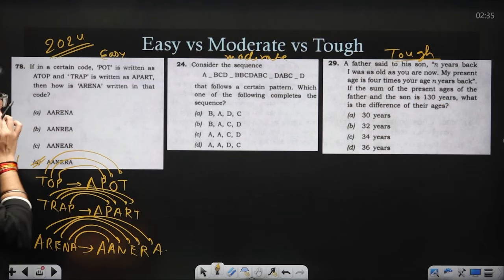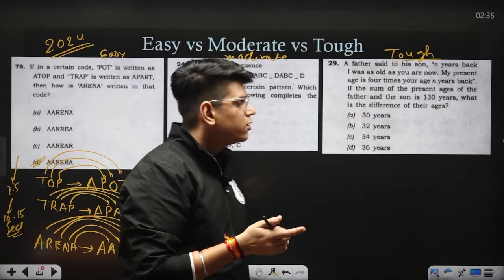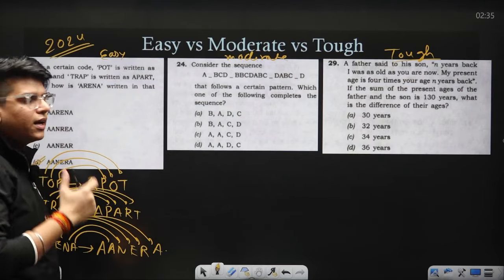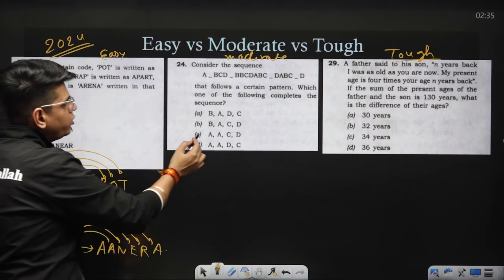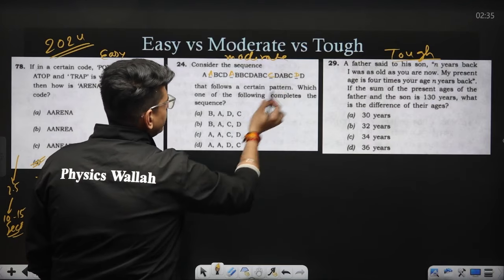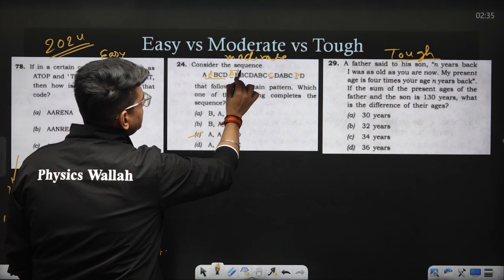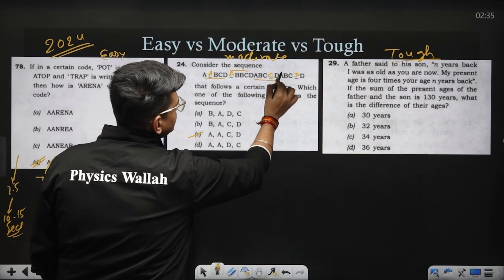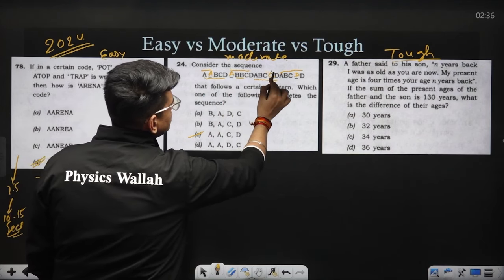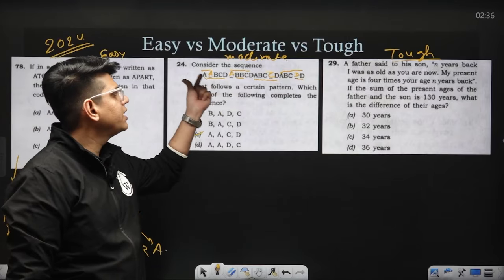Now see the moderate question. I have already told you how to solve this question in the last video. So what we need to do is place these alphabets here in the blanks and find a pattern. So I know when you place A, C and D here, you get a pattern. See, A, B, C, D, A, B, B, C, D, then A, B, C, C, D, and then A, B, C, D, D. Initially 2 A's, then 2 B's, then 2 C's, then 2 D's. So if we place A, C, D in the blanks, we get a pattern.